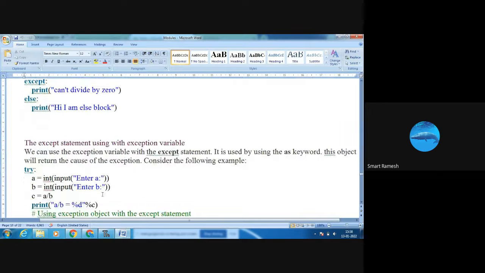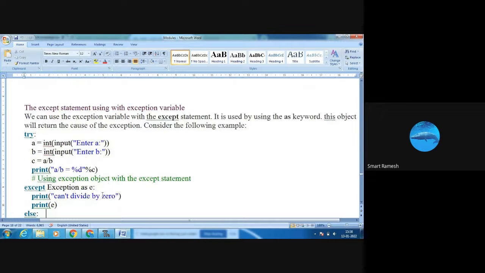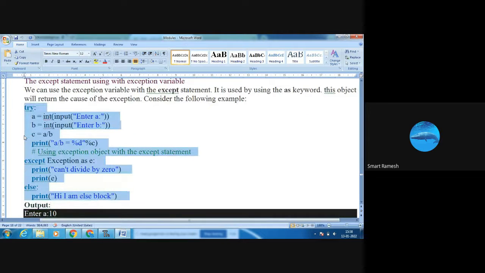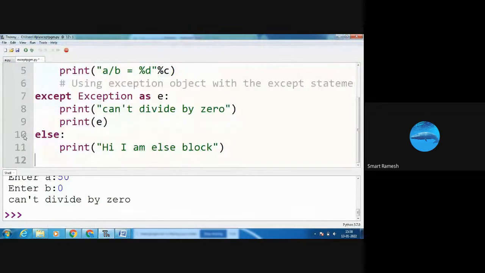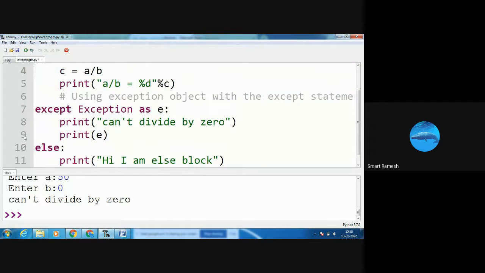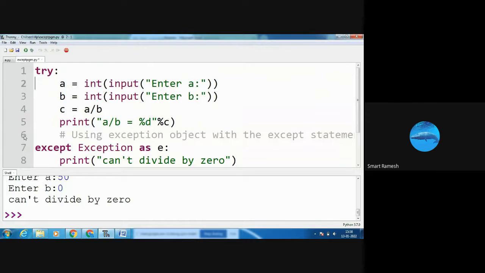Next, the except statement with the exception variable. We can use the exception variable also, using the as keyword. For example, in the same program I am using exception as e.